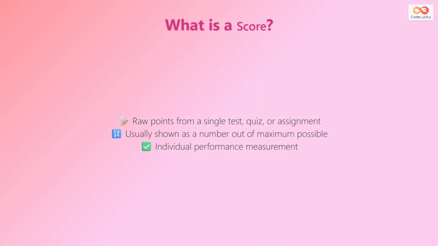A score is the raw points from one test, quiz, or assignment. It shows as a number out of the highest possible points. For example, 18 out of 20. It measures performance on that single task.